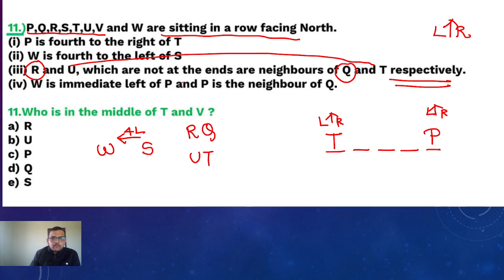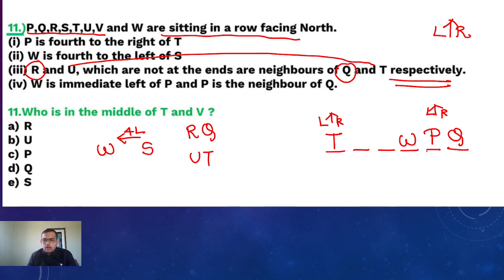W is immediate left of P. See, W is immediate left of P. And Q is neighbor of P. See, they are told that R and Q are neighbors. Another is S's fourth left is W.